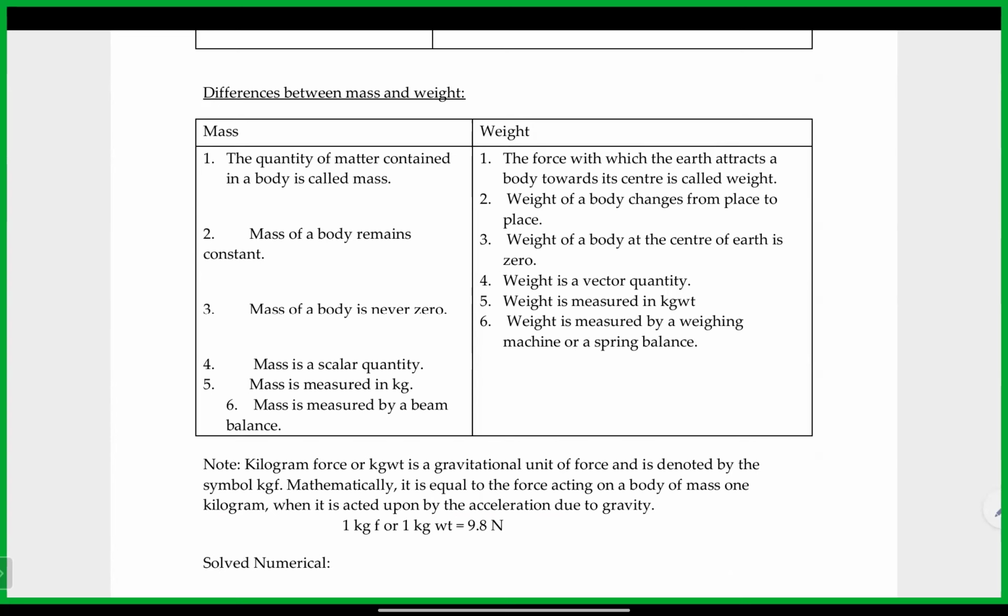Mass is a scalar quantity, just a magnitude with no direction, whereas weight is a vector quantity because it depends on gravity. Because of that reason, it has both magnitude and direction. Mass is measured in kg, whereas weight is measured in kg weight. Mass is measured by a beam balance, whereas weight is measured by a weighing machine or a spring balance.